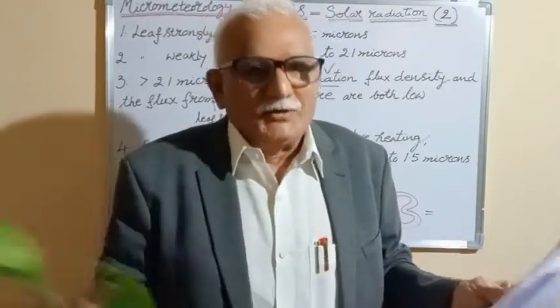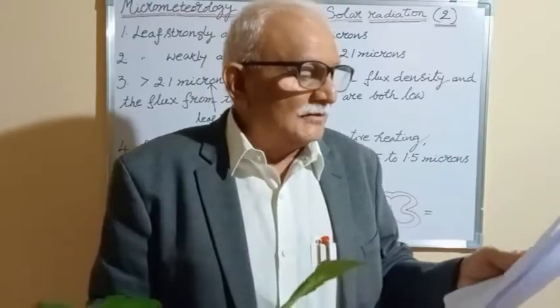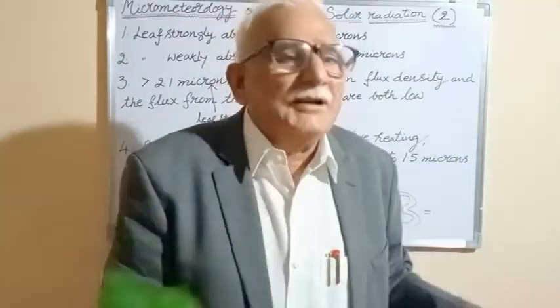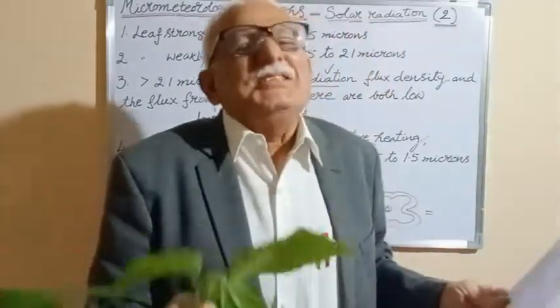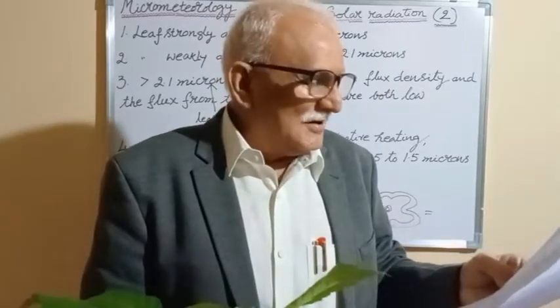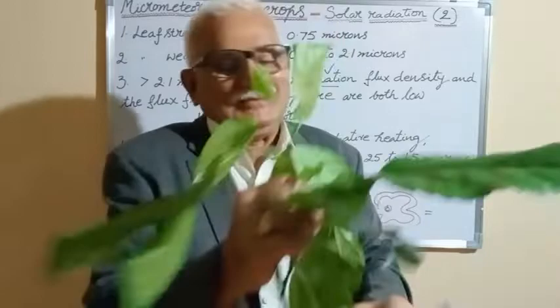Of course, I will continue in the next class, but please note these very important points: the influence of light on plants, light meaning 0.4 to 0.7 microns, is complex. It drives the photochemistry of the plant and also affects the shape and size of the plant.